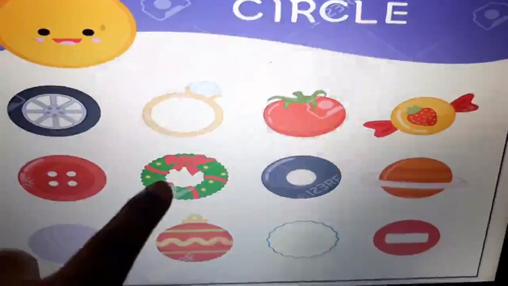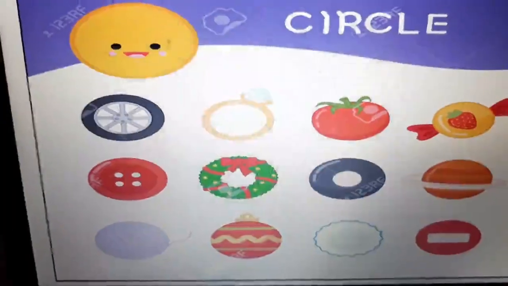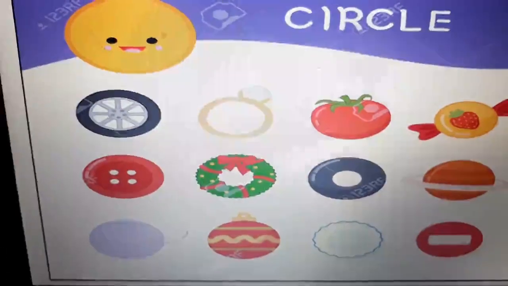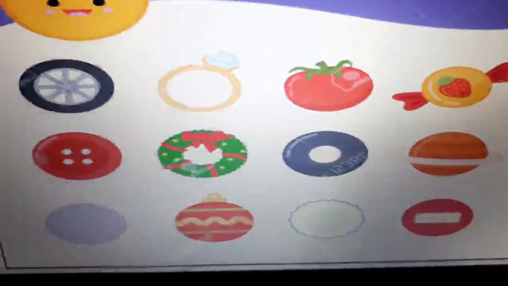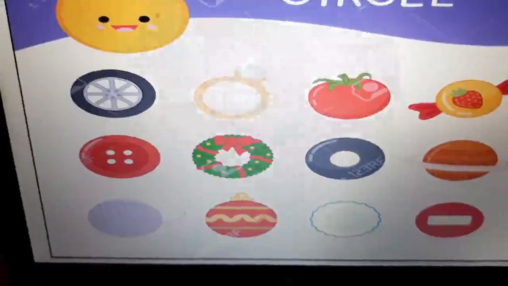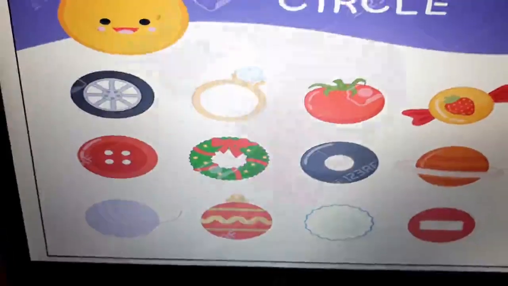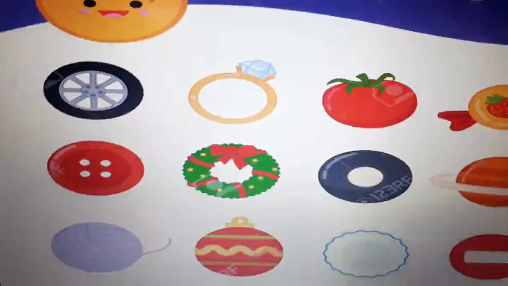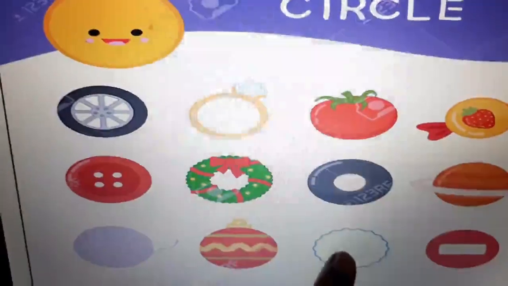Then we have a wreath. We use this to decorate on Christmas. We hang it on the doors. The wreath is also circle in shape. Then we have one more decoration which we use to decorate the Christmas tree. These are fancy balls or lights, circle in shape. We have tomatoes, circle in shape, isn't it? Then a plate is also circle in shape.